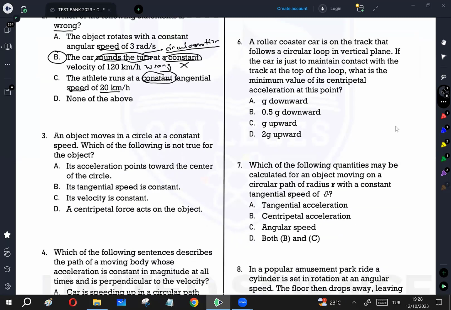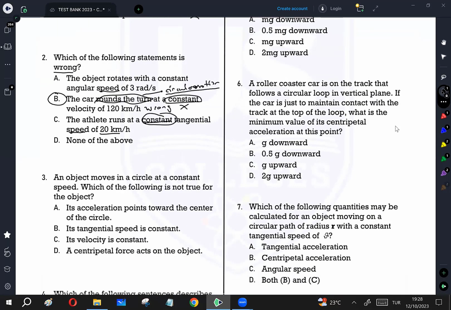Question number 3. An object moves in a circle at constant speed. If an object moves in a circle, absolutely there is going to be AC. Constant speed, no AT, AT is 0. So, which of the following is not true? Yani wrong. A, its acceleration points towards the center of the circle.